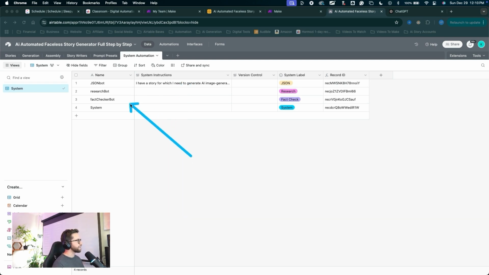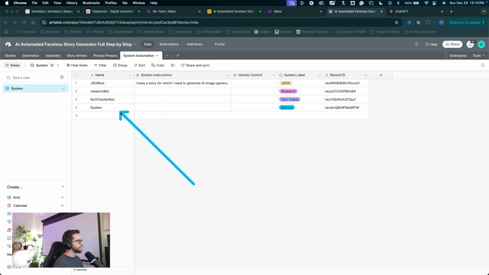Now for this particular build, we are not going to be adding the research bot or the fact checker bot into this automation. So for now, this entire automation will not be able to do factual stories. If you're creating content that is actually fact-based news reports or any kind of fact-based storytelling, we won't be able to actually research or fact check your information inside of the automation. I'll be adding these later on, so always come back to watch more of my videos, more of my tutorials. You can follow up in the school community with these updates.